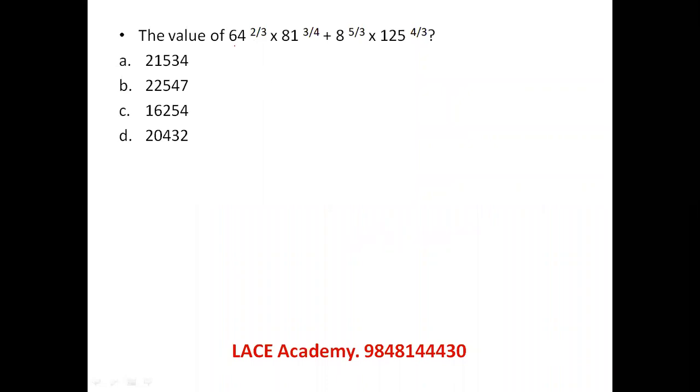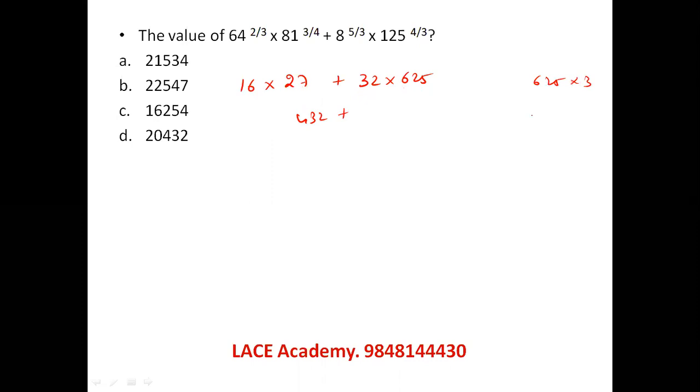He's asking the value of this: 64 power 2 by 3, which is 4 square, 16; 81 power 3 by 4, 3 cube, 27; plus 8 power 5 by 3, 2 power 5, 32, into 5 power 4, 625. So 27 into 16: 27 into 10 is 270, 27 into 6 is 162, 432, plus 32 into 625.